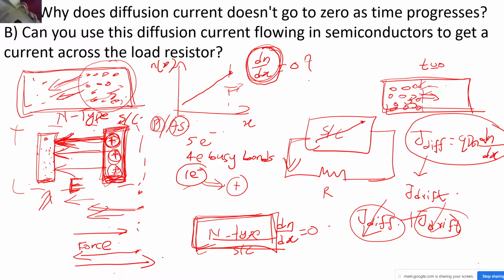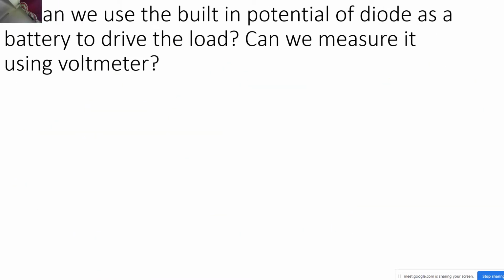So that's the reason I have brought this question, because this concept is very important. I had this doubt in my BTech, like why this concentration gradient is not becoming zero with respect to time, because when you have a gas chamber like this, the concentration becomes equal everywhere after some time. So I hope this question was clear to you. Now I will move to the next question.